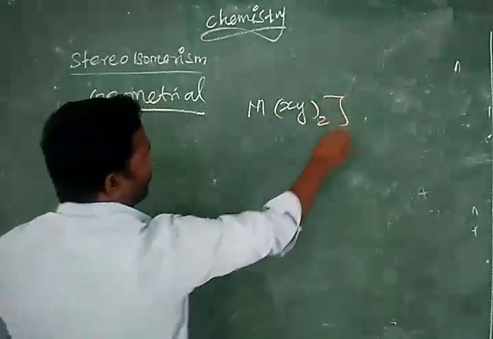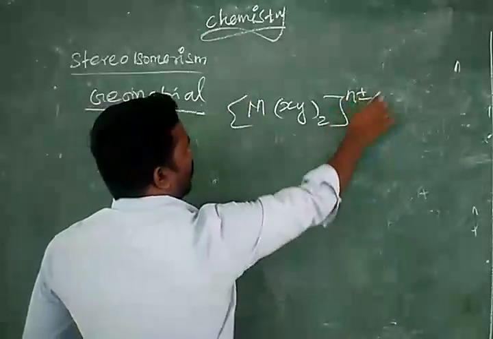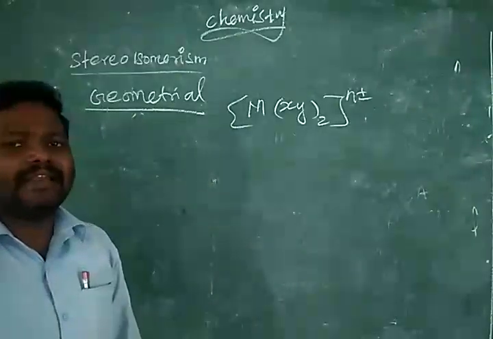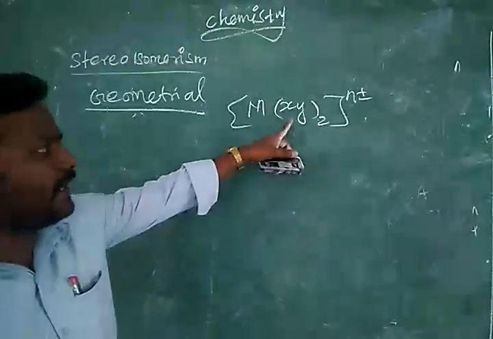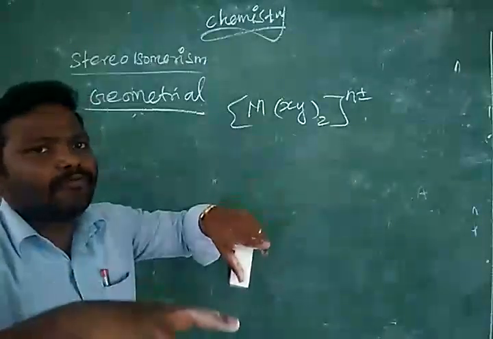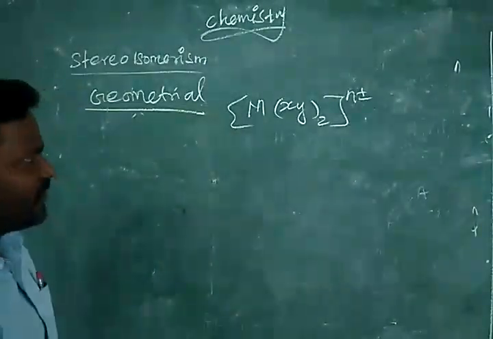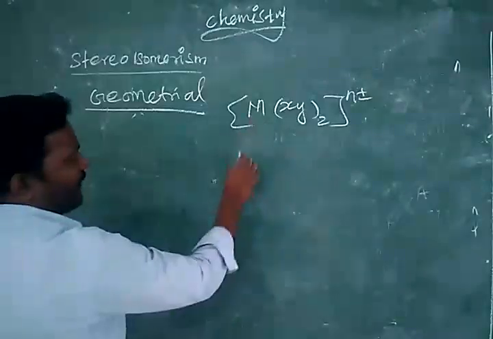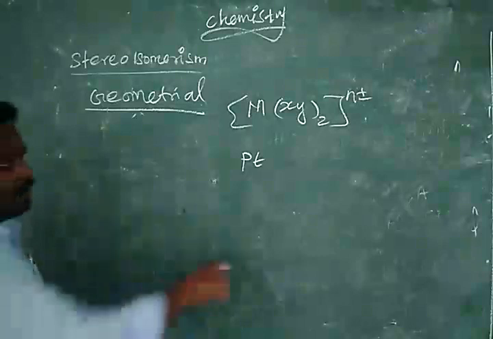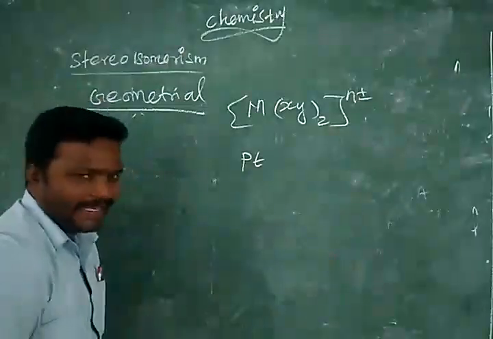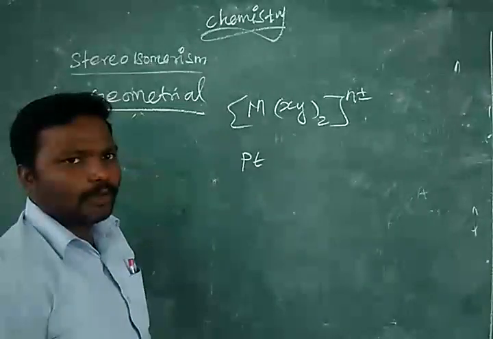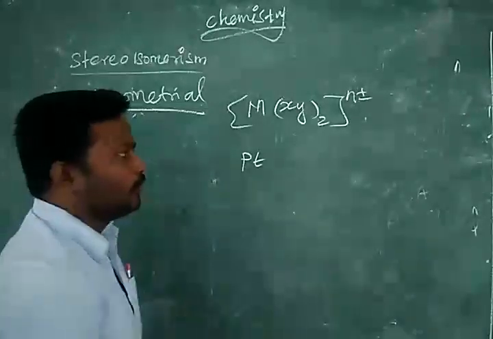M(XY)2, n plus or minus. Now what is XY? Bidentate ligand. So bidentate ligand means one ligand having the capacity to form two bonds with the central atom. So we can take platinum. Then in the place of XY, X is one donor atom, Y another donor atom, it can form two bonds.